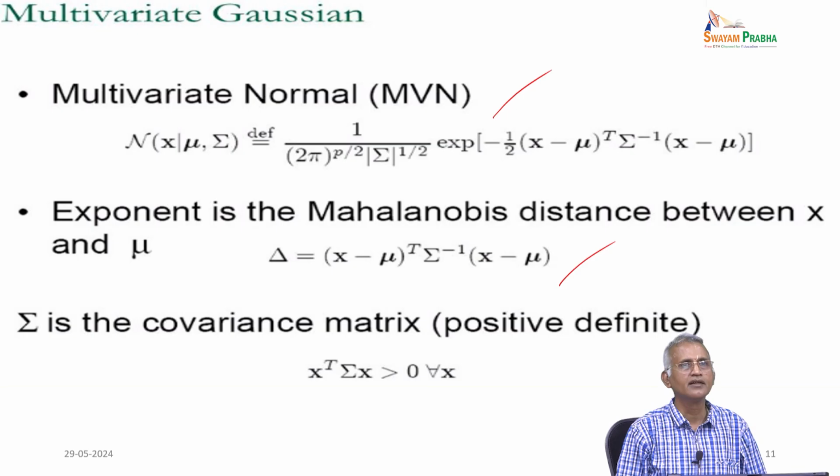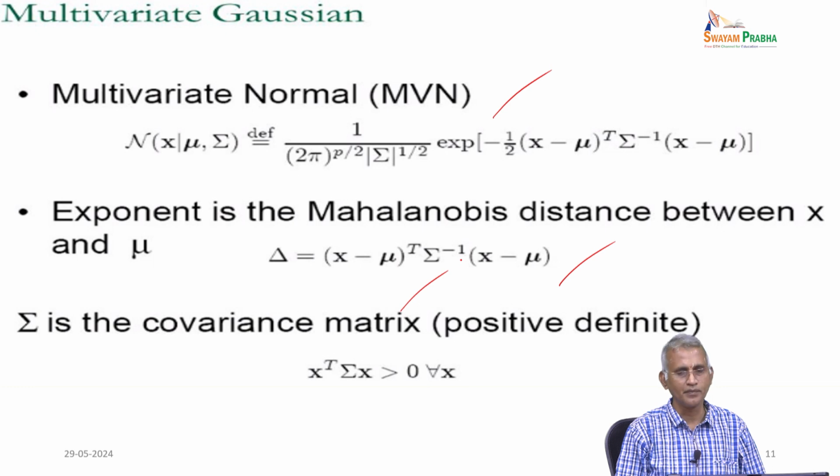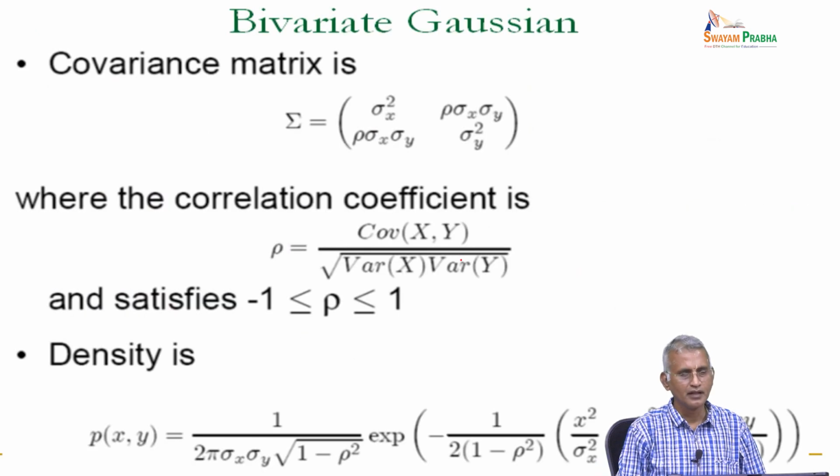Further, you can understand these ideas of eigenvalue and eigenvector, how they are incorporated, and how the decomposition is incorporated. Here, sigma is a covariance matrix, which is positive definite: x transpose sigma x is always positive for all x. Next, bivariate Gaussians. The covariance matrix is sigma x square, rho sigma x sigma y, rho sigma x sigma y, and sigma y square, where the correlation coefficient rho is equal to covariance of x comma y divided by root of variance x into variance y.